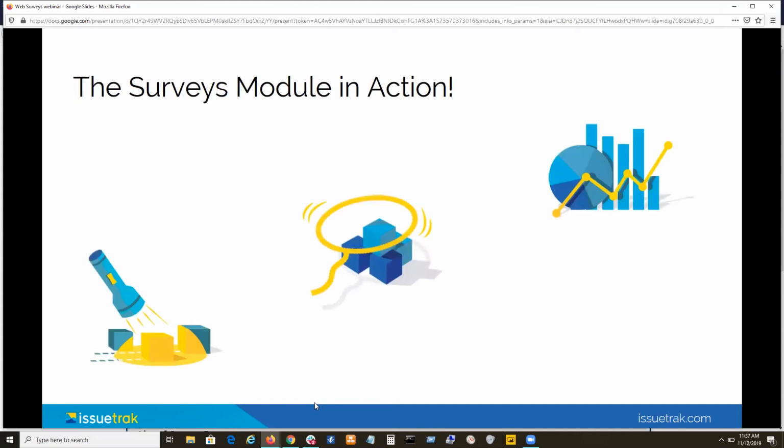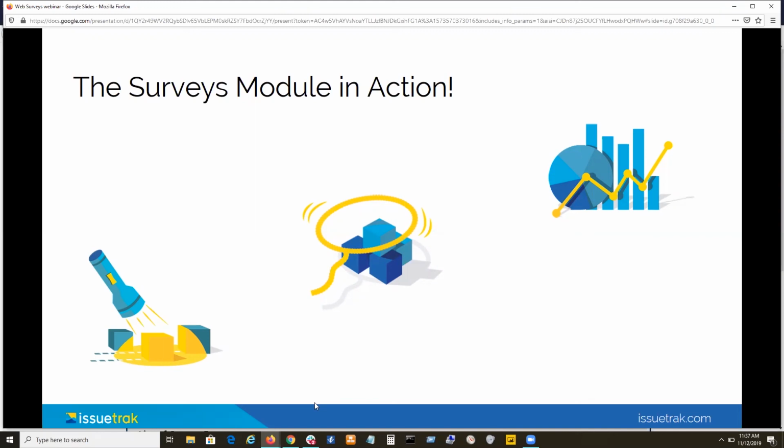She's done a lot of research into this. She's talked to customers. She's got a couple of really good, true stories about how our customers use survey results. Dana? Sure. And now for some examples of how Issuetrak customers have implemented an effective feedback process using Issuetrak's Web Surveys module. So we have a customer, a family-owned, family-run, frozen vegetable business that is 4 generations strong. And they're using Issuetrak for complaint management. They use the Web Surveys module to gather feedback that's used to improve their day-to-day operations. So that's an external use.